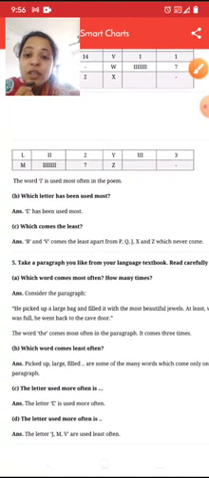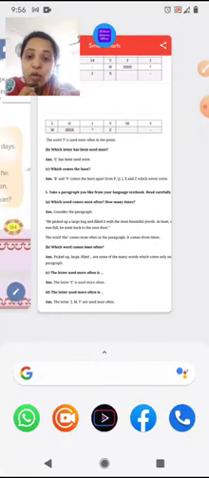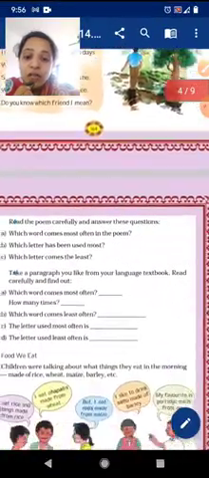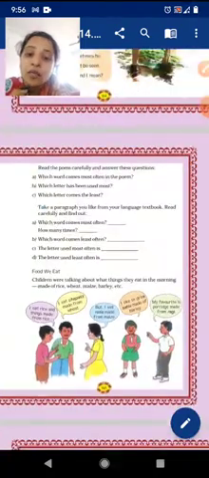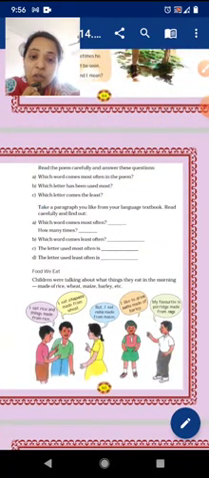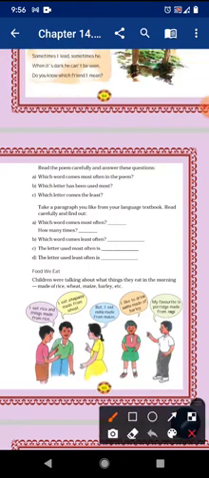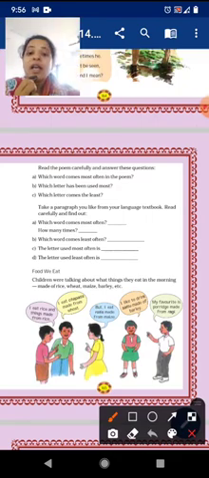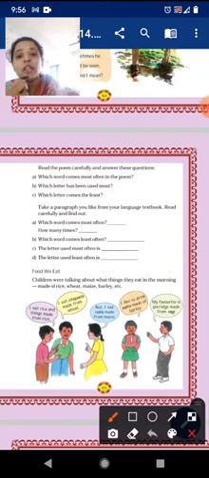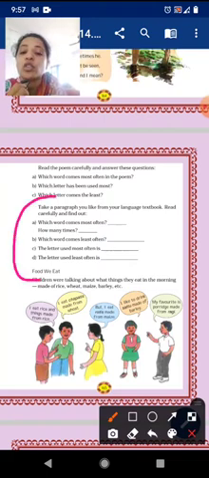Then after, let's move to the textbook. See here, then after what we are having: take a paragraph you like from your language textbook, read carefully and find out. See what they are telling, that from your text you can take one para, read the paragraph, and then after just make a chart, make a table. The same way we have made alphabet A to Z, you have to make one table. When you make the table, after that you will be able to answer all these questions.